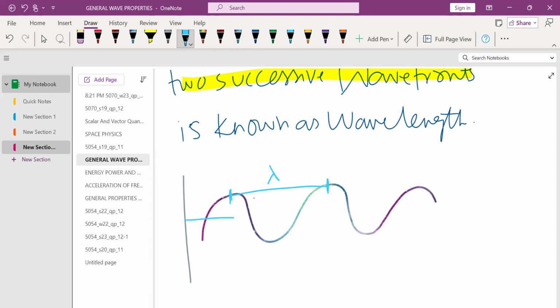This is the middle line. So this is the amplitude. This is a wavelength, the distance between two successive wavefronts. This is also a wavelength.